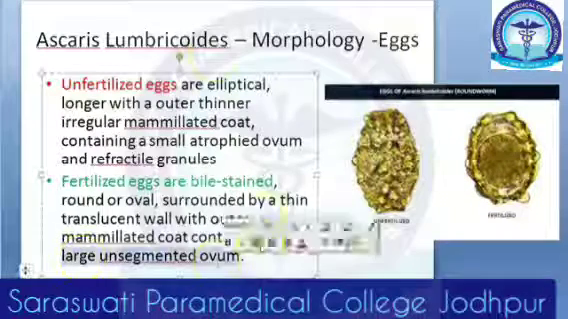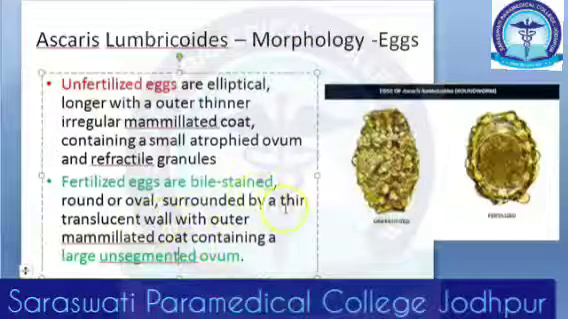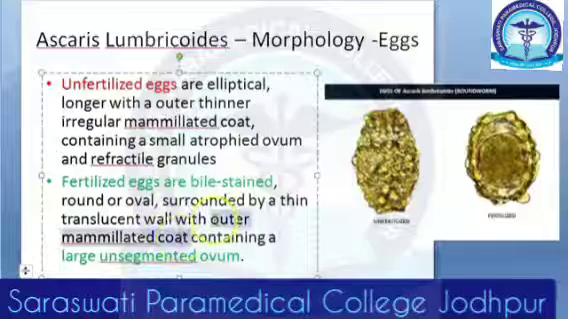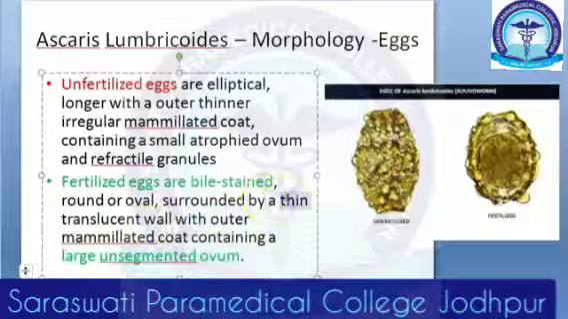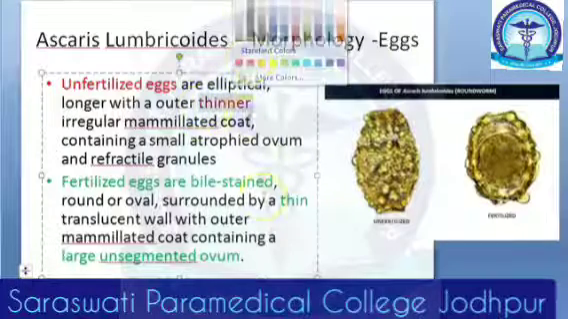So this is what is important: it contains a large unsegmented ovum. So it has a thin translucent wall with an outer mammillated coat containing a large unsegmented ovum. The unfertilized egg is also thin, but they are saying it is thinner.